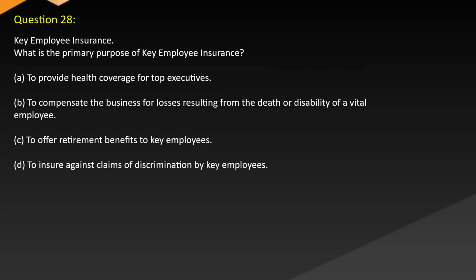Question 28. Key employee insurance. What is the primary purpose of key employee insurance? A. To provide health coverage for top executives. B. To compensate the business for losses resulting from the death or disability of a vital employee. C. To offer retirement benefits to key employees. D. To insure against claims of discrimination by key employees.